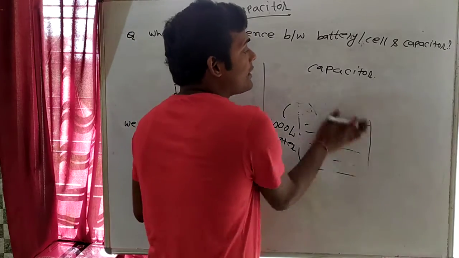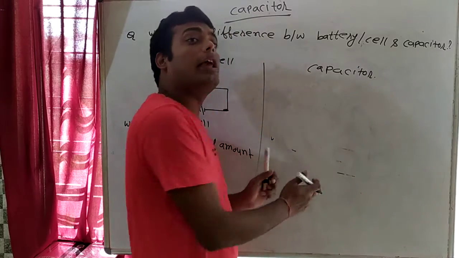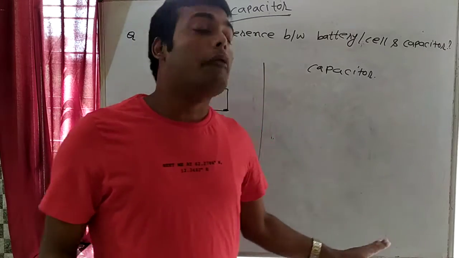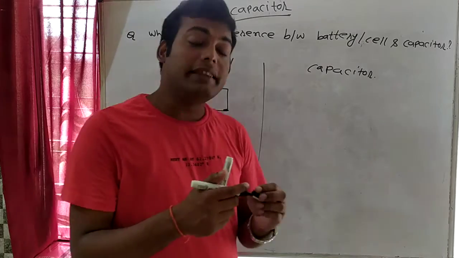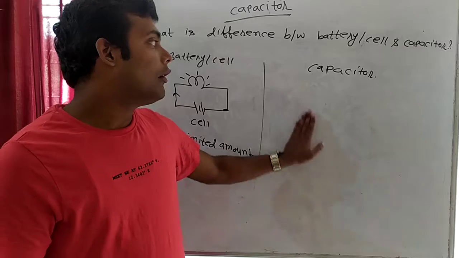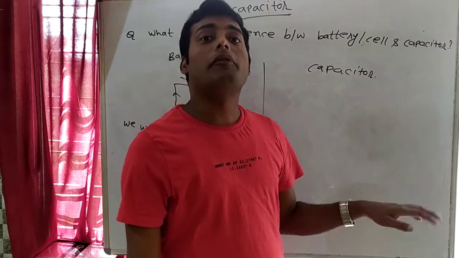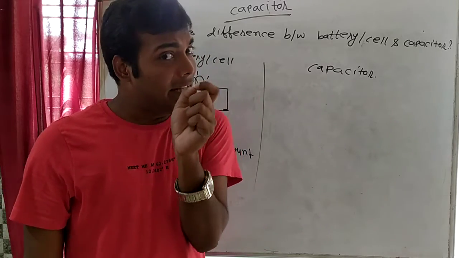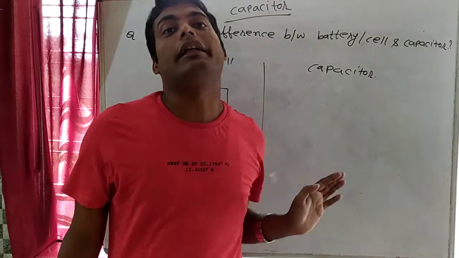There are some devices in our nature which require a very huge amount of current. For example, when you are taking a photograph in the night time, then we require an intense amount of light. रात में हम क्या करते हैं? जब फोटो लेते हैं क्या करते हैं? We will use flashlight. When we use flashlight, that means we require a huge amount of light in a particular time interval. मतलब 1 second में मुझे इतना करंट चाहिए.